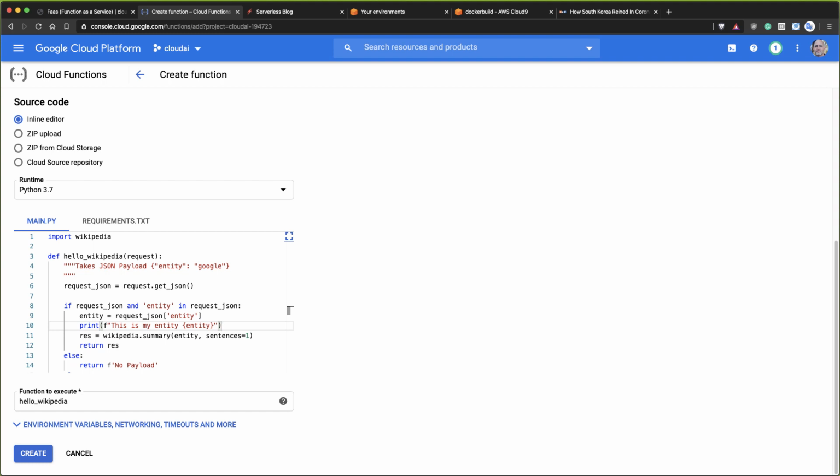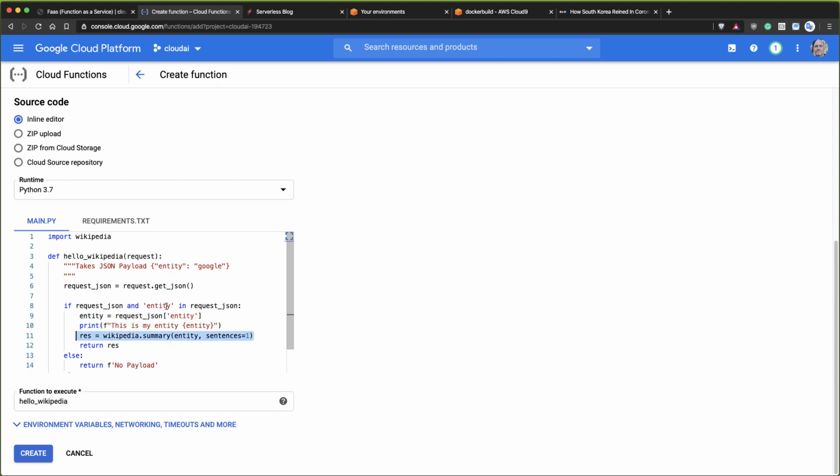So this is one of the most common places that you'll make a mistake, if you don't add enough debugging code. With these kind of functions, these cloud functions, it is really difficult to understand what's happening. So again, I go through here, I take this request, I grab out the entity that I'm about to pass in, and then I pass that data structure into this Wikipedia library.